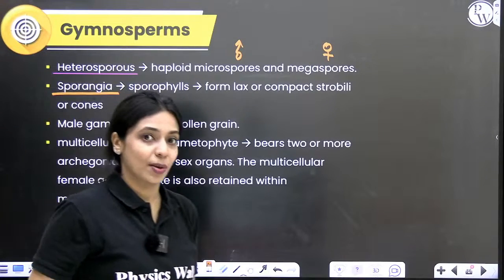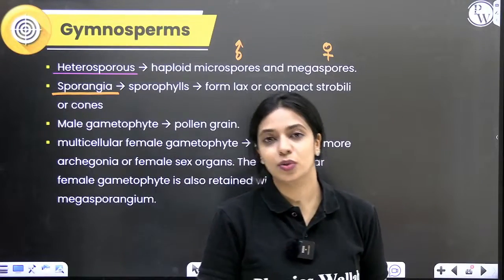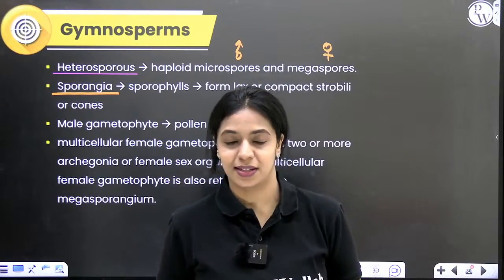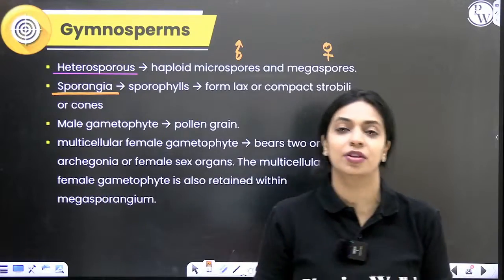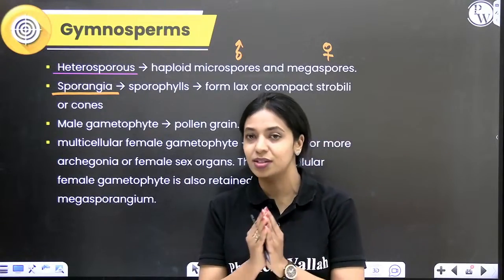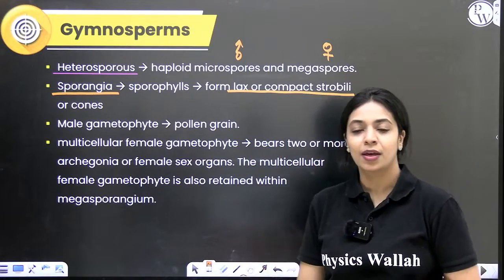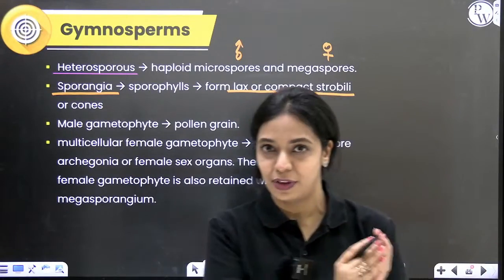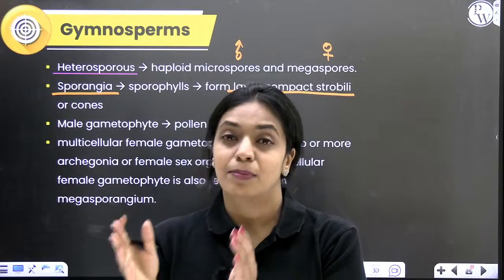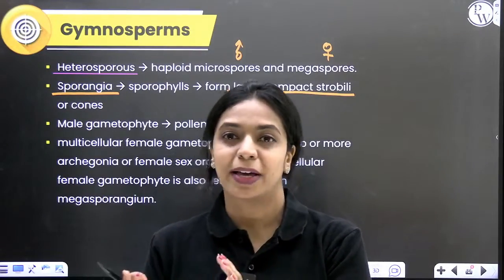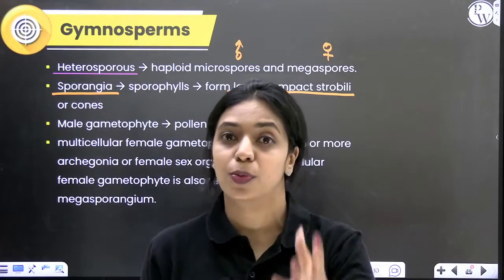Where are these sporangia present? They are associated with certain leaves. What do we call those leaves? We call them sporophylls. Similar to how in pteridophytes we saw the formation of cones, even in gymnosperms we see the formation of cones. We call them strobili or sometimes lax also. So you have separate male cones, separate female cones. Within the male cones, male microsporophylls will be present. In the microsporophylls, you will have microsporangia. Within the microsporangia, microspores are produced.